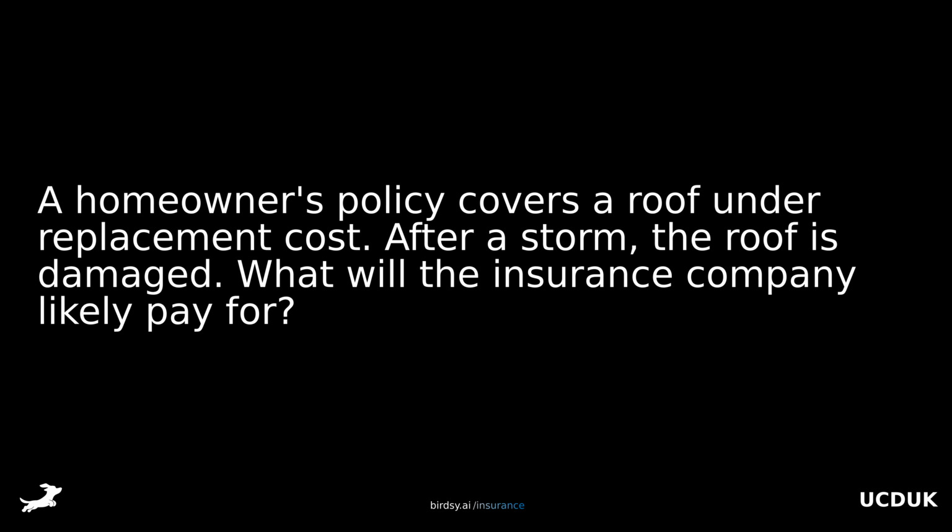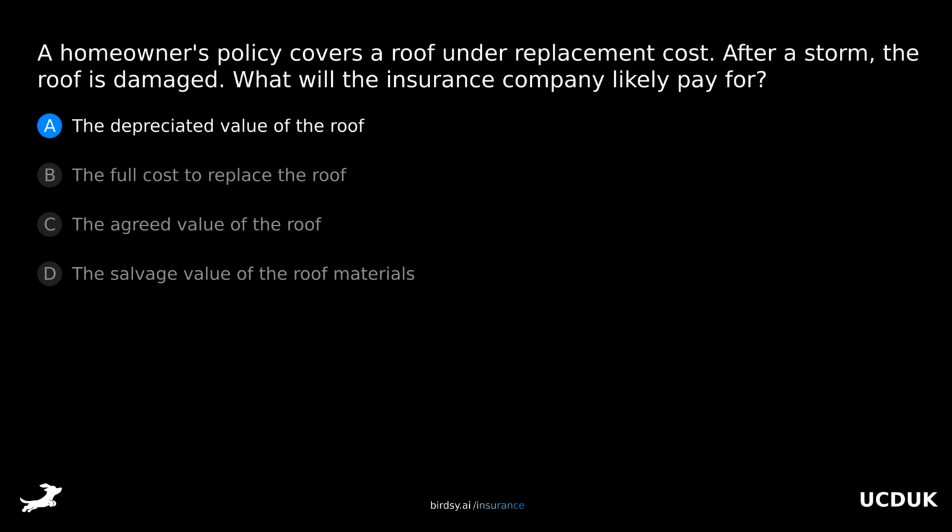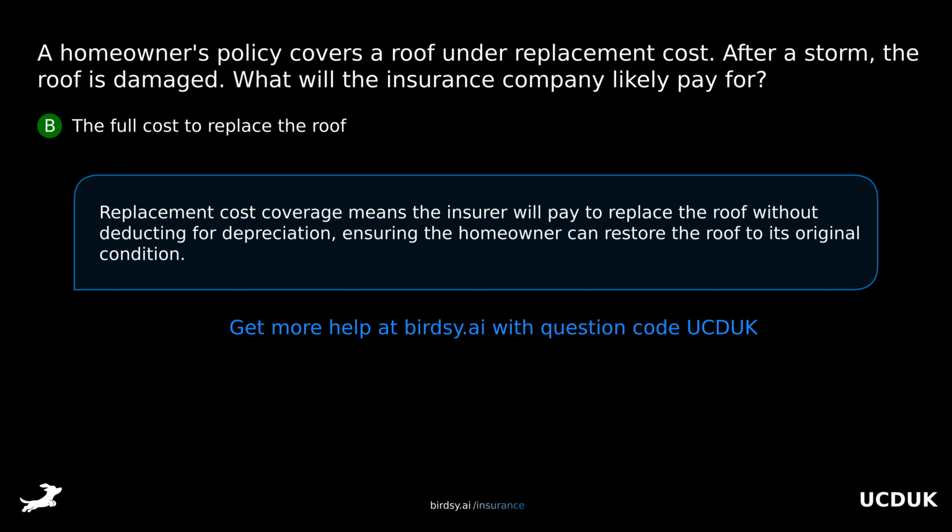A homeowner's policy covers a roof under replacement cost. After a storm, the roof is damaged. What will the insurance company likely pay for? Is it A, the depreciated value of the roof, B, the full cost to replace the roof, C, the agreed value of the roof, or D, the salvage value of the roof materials? The answer is B, the full cost to replace the roof. Replacement cost coverage means the insurer will pay to replace the roof without deducting for depreciation, ensuring the homeowner can restore the roof to its original condition.